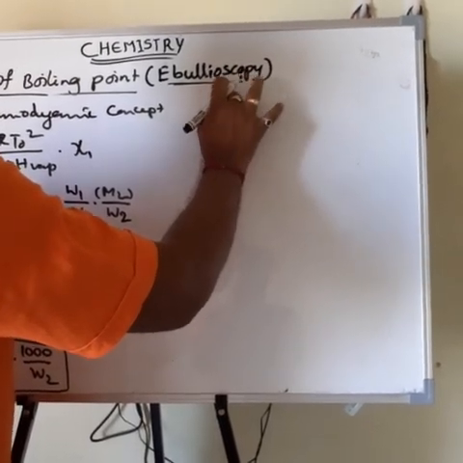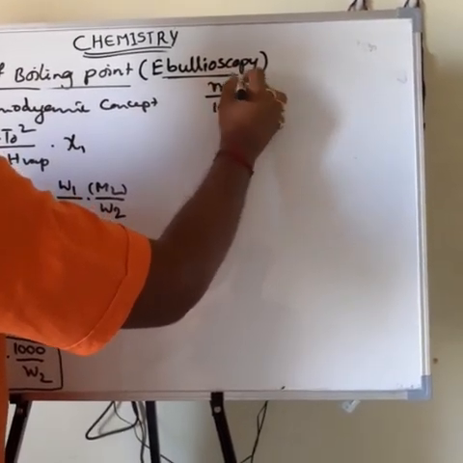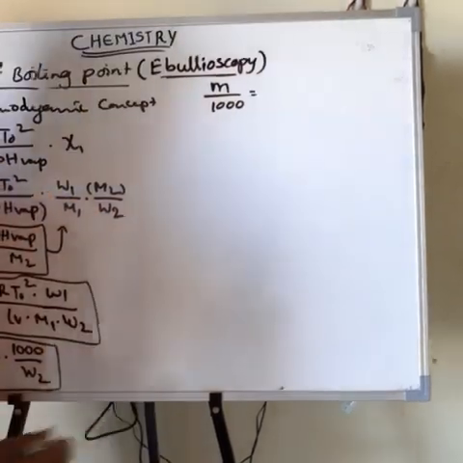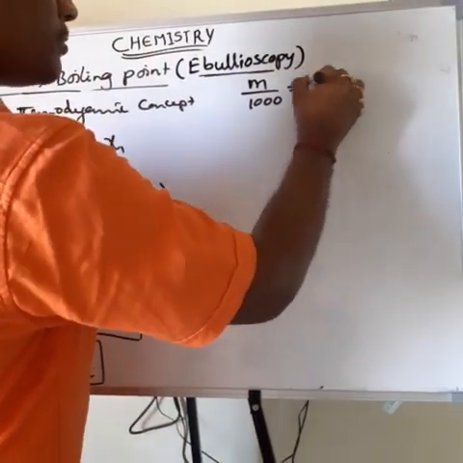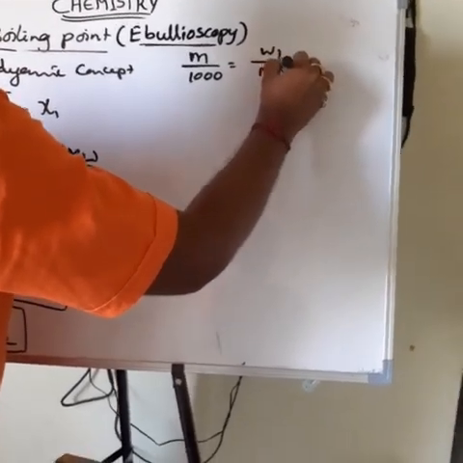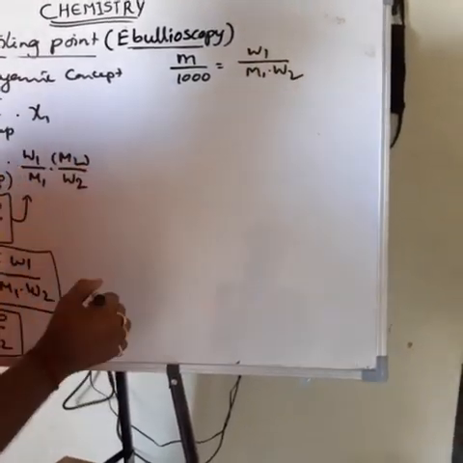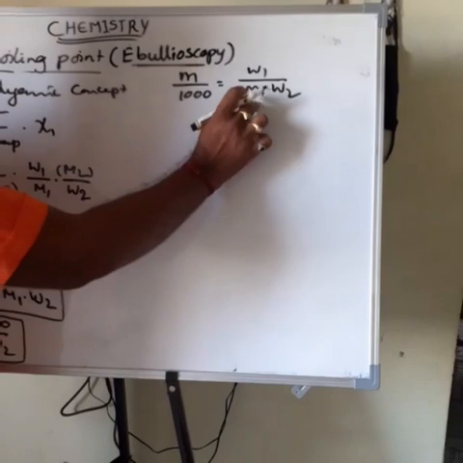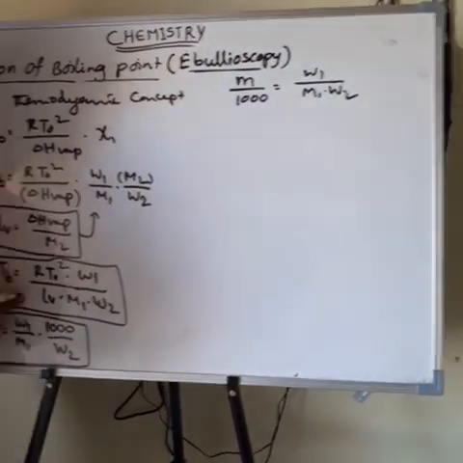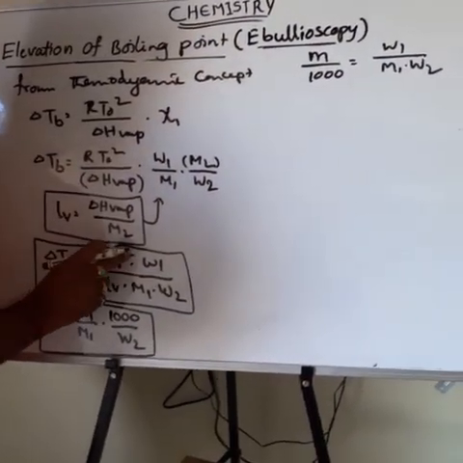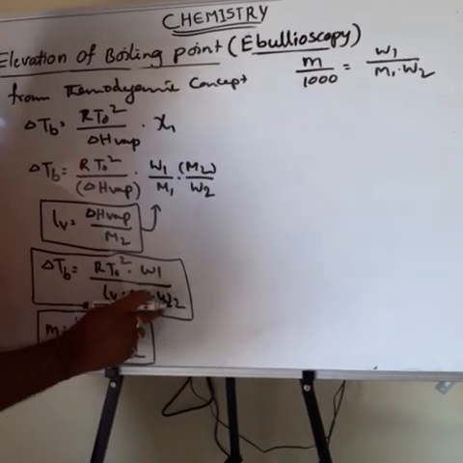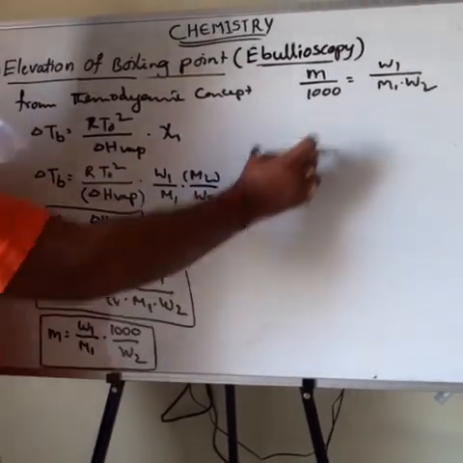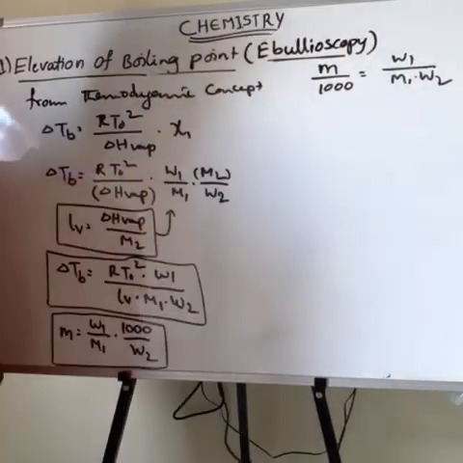Then what do we obtain? Molarity by 1000 is equal to what I told, W1 by M1 into W2. So this value is substituted in this equation: R T₀² divided by LV into W1 by M1 W2. In this place we can write M by 1000.